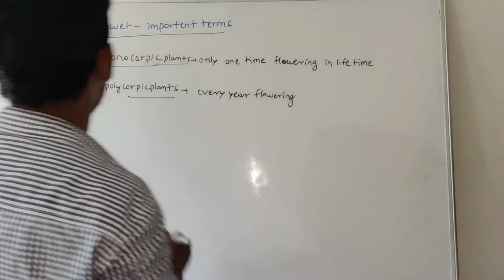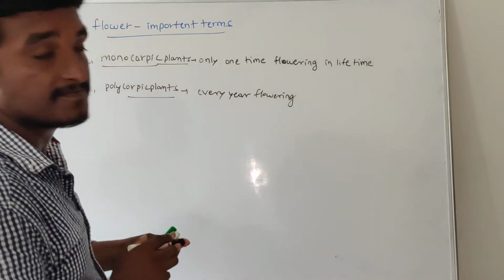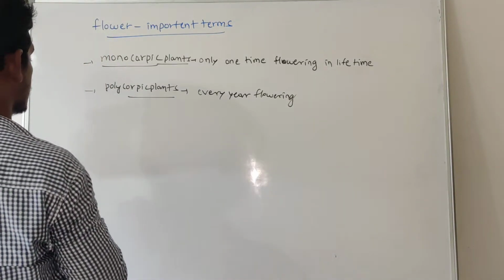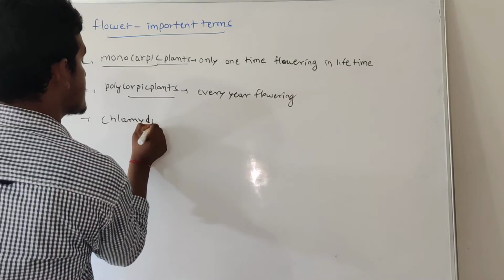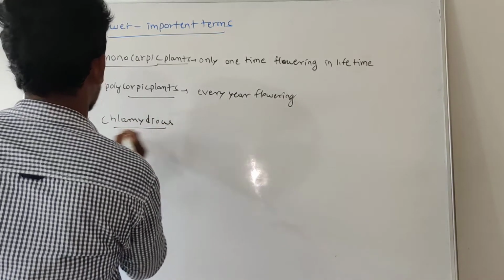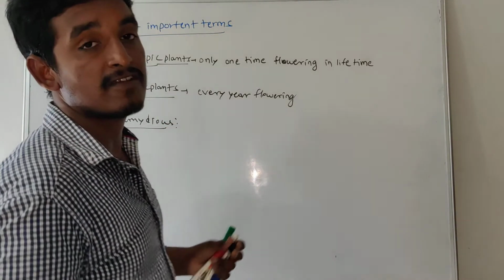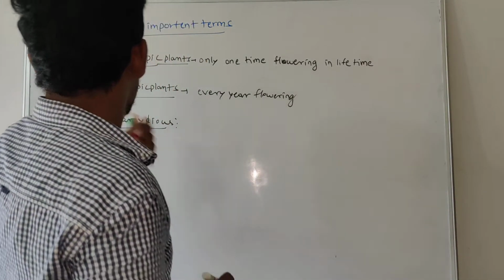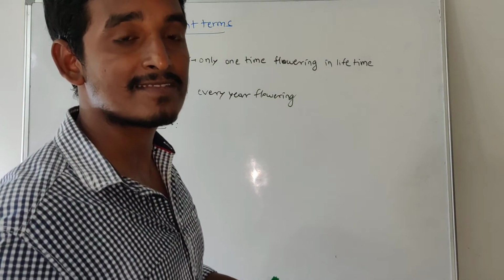So next we will discuss a chlamydeous flower. A chlamydeous flower means it has accessory parts in a flower. So what are those accessory parts?